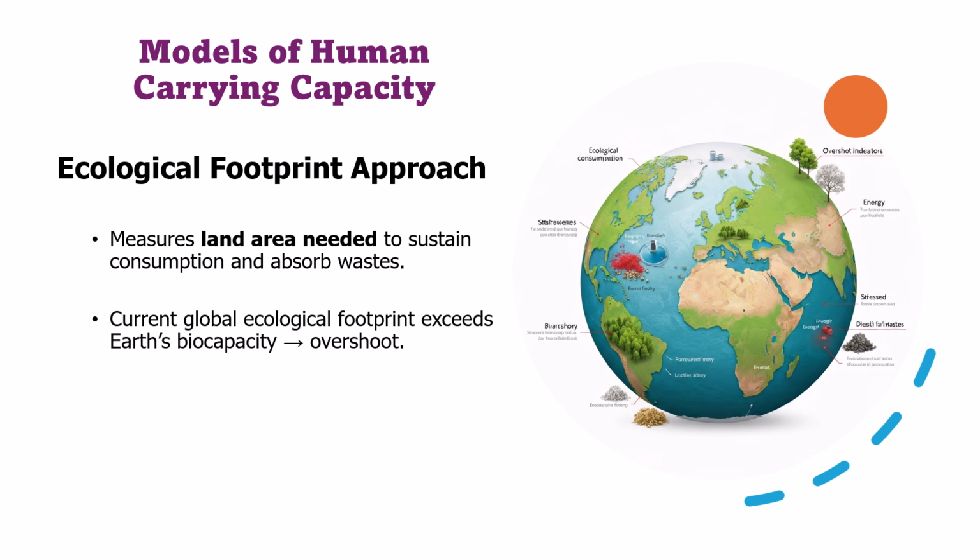Finally, the carrying capacity model, for example, the ecological footprint approach. This model measures the land and resources needed to support human consumption and to absorb resulting wastes. It gives us a tangible way to understand how much of Earth's capacity we are using. Currently, the global ecological footprint exceeds the planet's biocapacity, meaning humanity is living in an overshoot, using more resources than Earth can sustainably provide. This approach highlights the importance of reducing consumption, improving efficiency, and adopting sustainable practices so that we can bring our ecological footprint within the planet's limits and maintain a balanced, healthy environment.